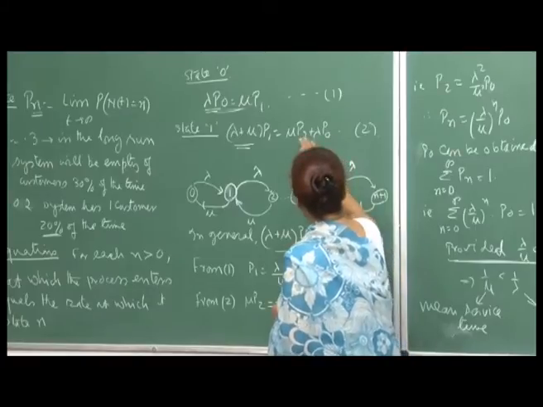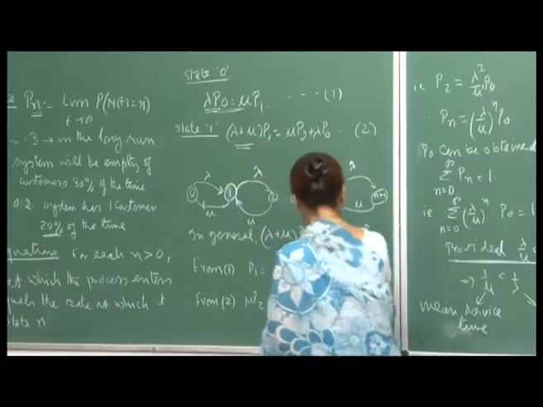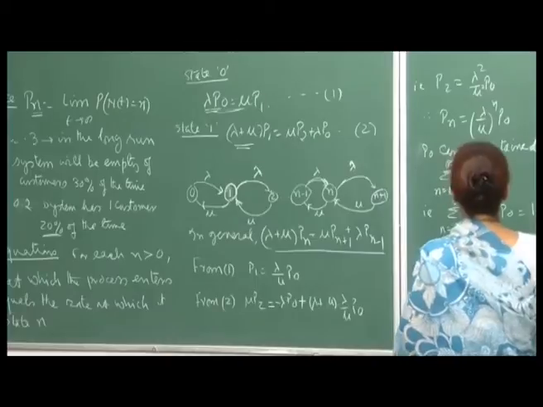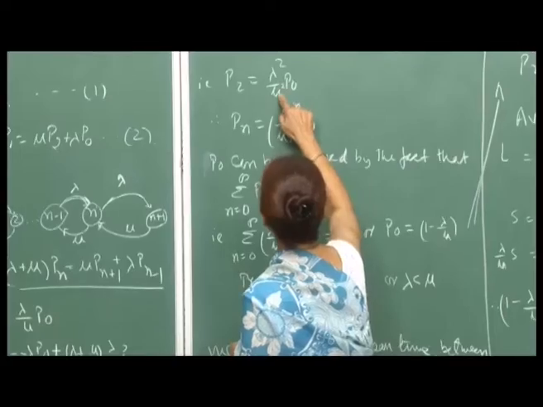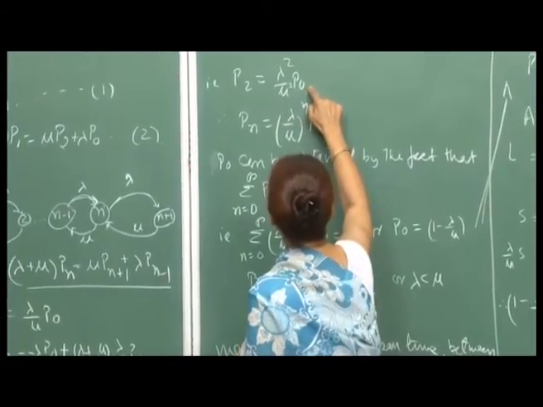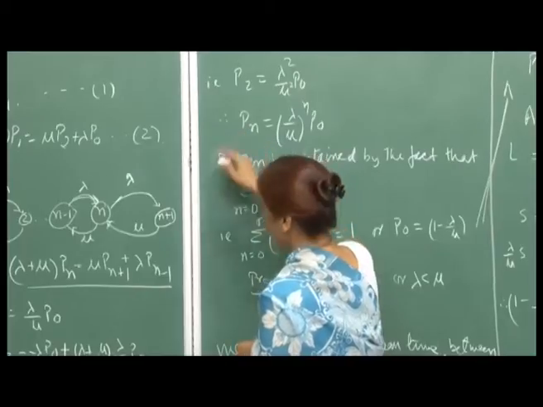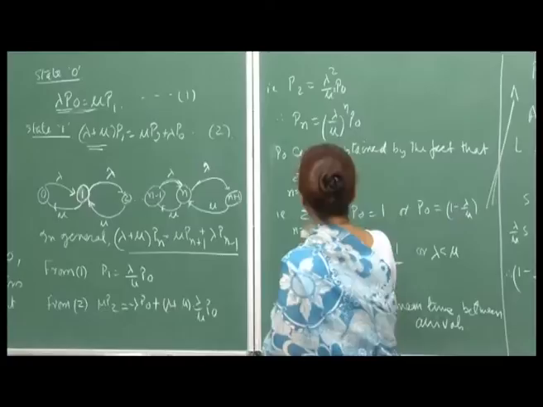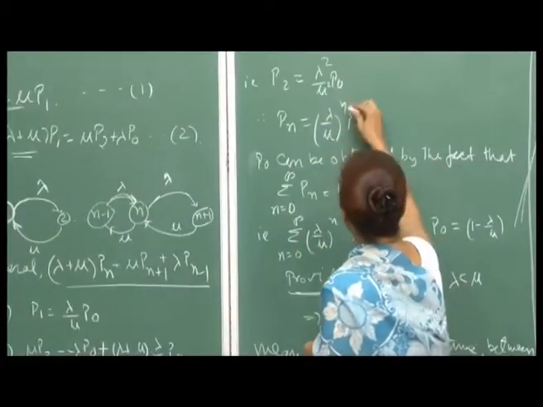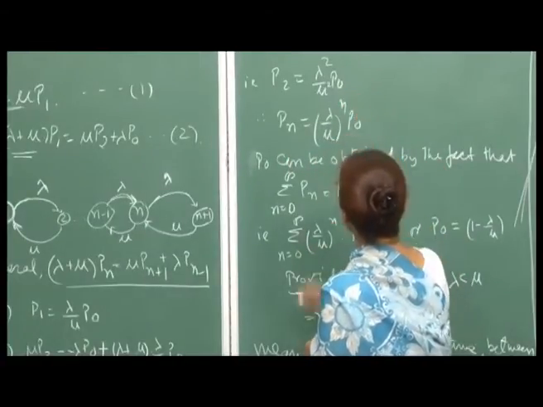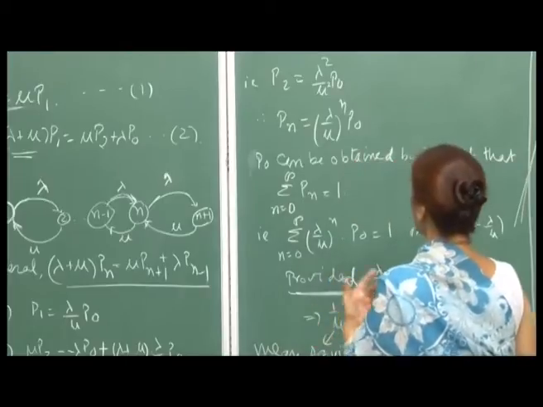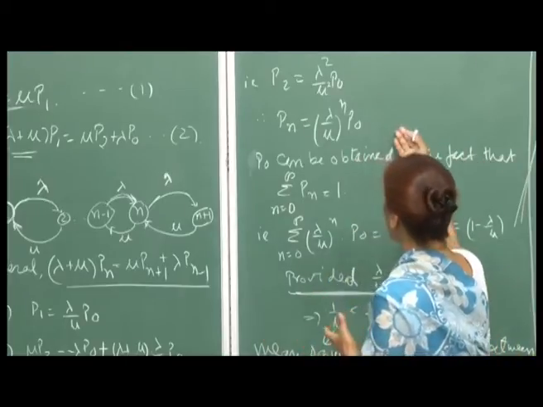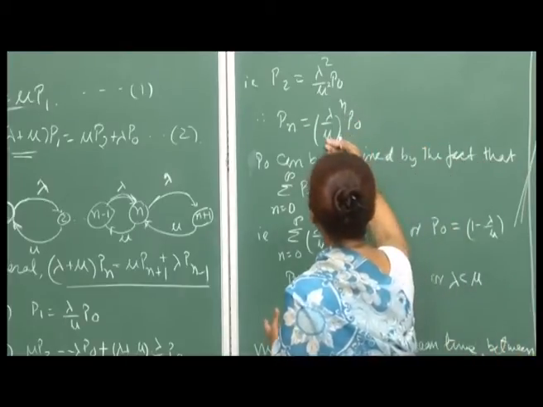If you simplify, you get P 2 as lambda by mu whole square into P naught. So, in general, the solution to these balance equations is P n equal to lambda by mu raised to n times P naught, for all n.